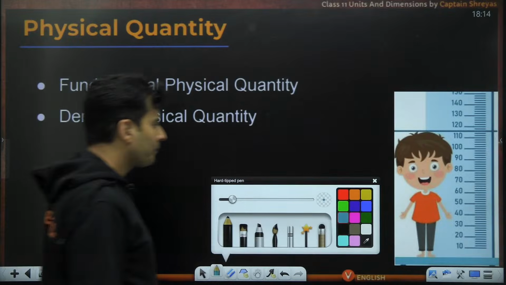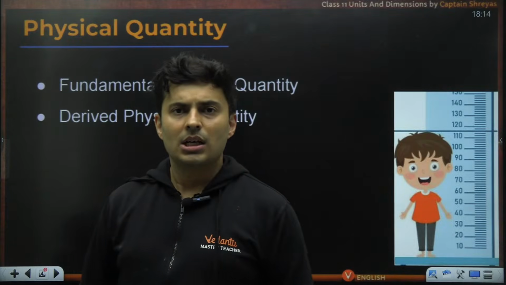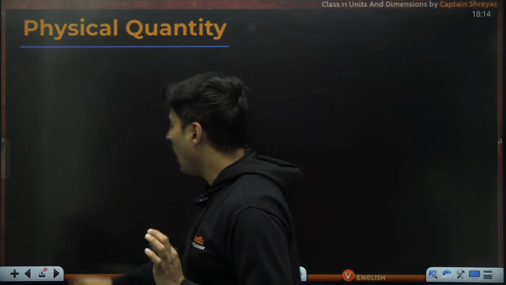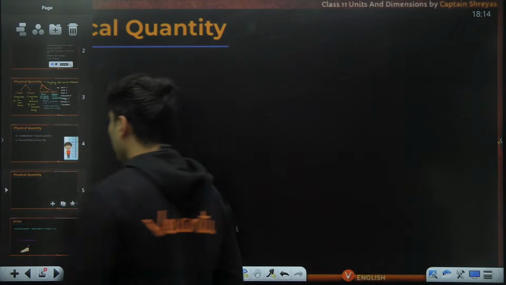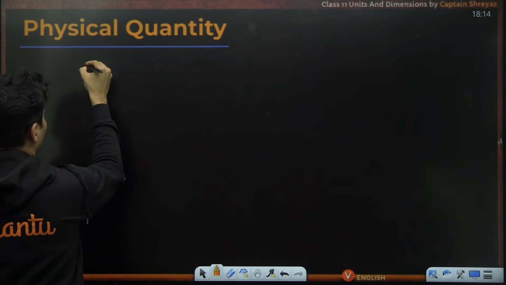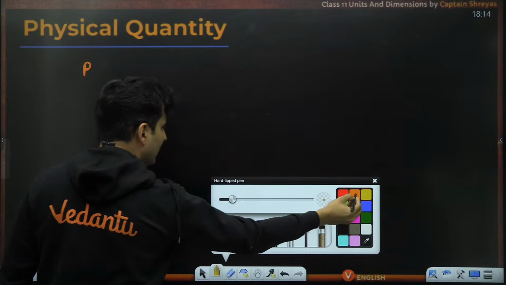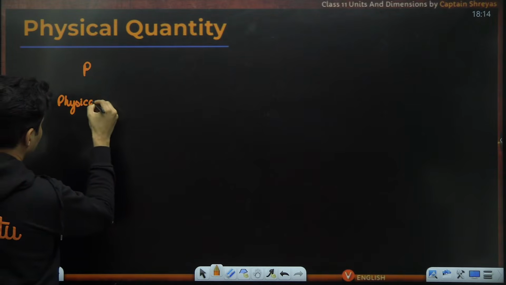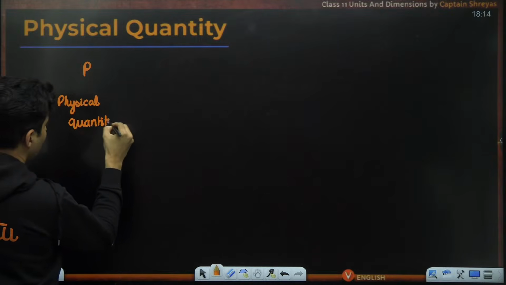Now, after this, you will see the concept of how a physical quantity is usually represented. Okay, let's come to that. So let's say there is a physical quantity P. P is basically your physical quantity.